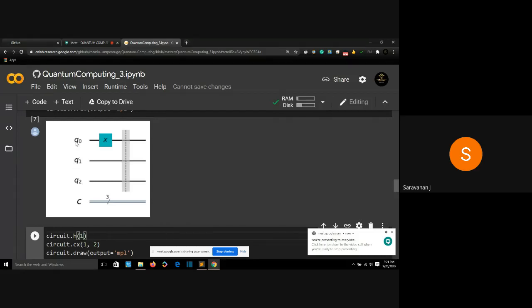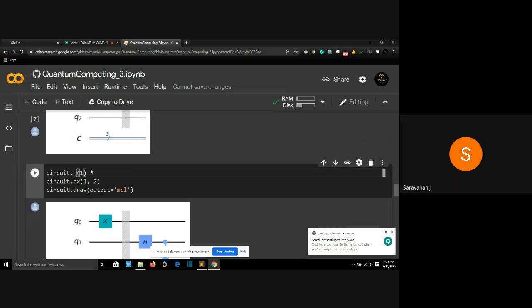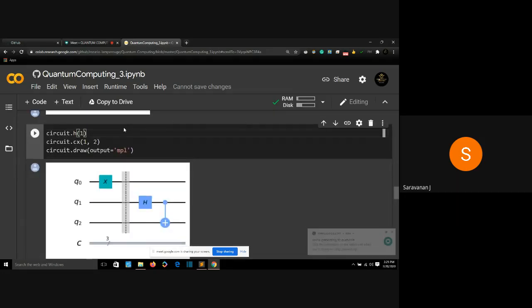All right, Alice, Bob, and Eve. Eve is the intermediator between Alice and Bob. Okay, so for our first qubit, we will perform a Hadamard gate. That is, we are going to make our first qubit go to superposition.